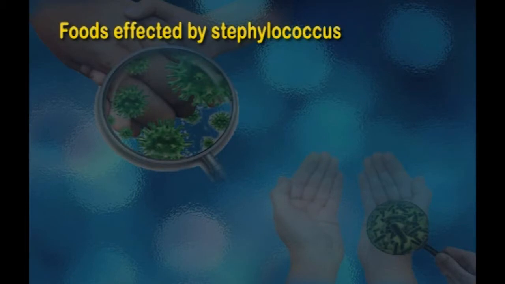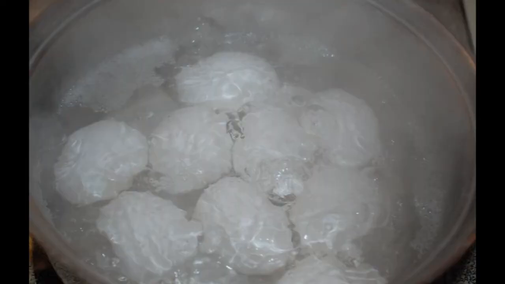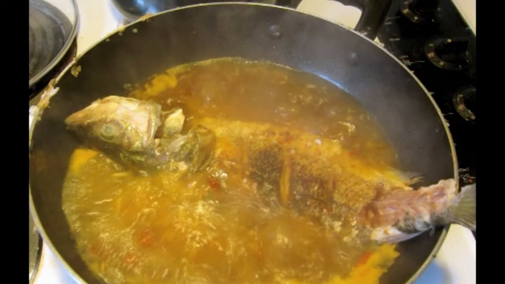So the foods which are usually affected by Staphylococcus are protein rich foods like meat, fish, milk and poultry. So whenever these kinds of foods are being prepared, it's important to ensure that hands are kept clean. It's important to ensure that the food handler is not suffering from any infection, and when the food is cooked, it should be heated to very high temperatures so that in case there is any microorganism, it is destroyed.